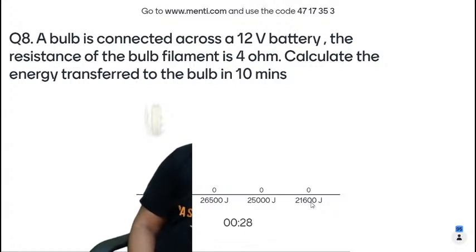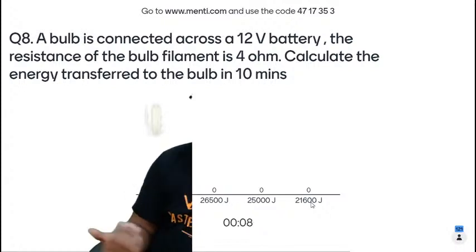Let me know. Come on. Quickly, people. 25 seconds left. I want everyone to answer. Quick, guys. Why are you not joining the Menti? Quickly join the Menti. Don't answer in the chat box. Answer in the Menti quiz. Come on, quickly. Another 13 seconds. All those who haven't answered it, quickly answer the question, guys.